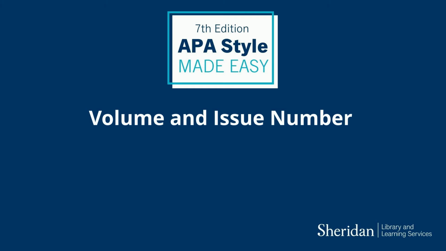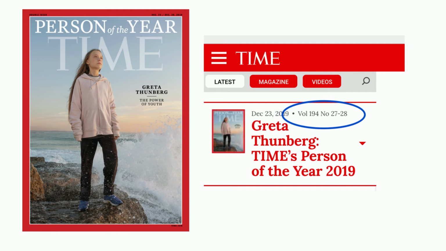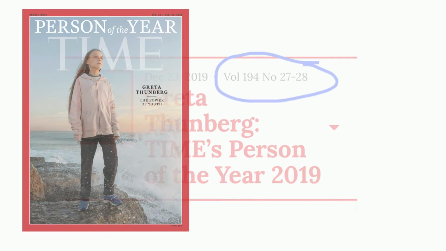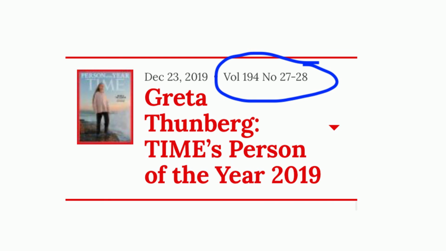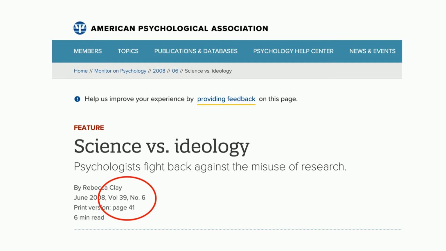What does this mean? Volume and issue are ways of organizing magazine releases. Magazines publish several times per year. The volume and issue number refer to the specific release of the magazine that had the article inside it. Each volume is made up of a number of individual issues.